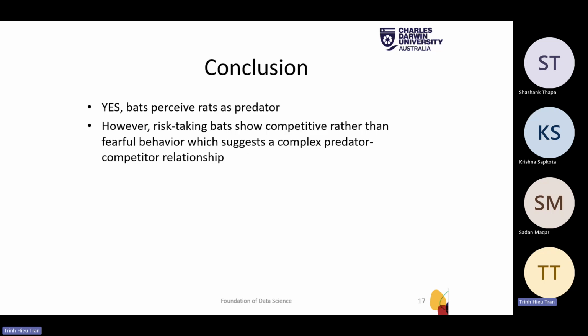And in conclusion, we answer the question: yes, the bats perceive rats as predators. However, risk-taking bats show competitive rather than fearful behavior, which suggests a complex predator-competitor relationship.